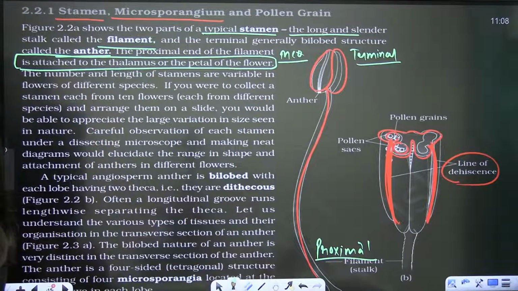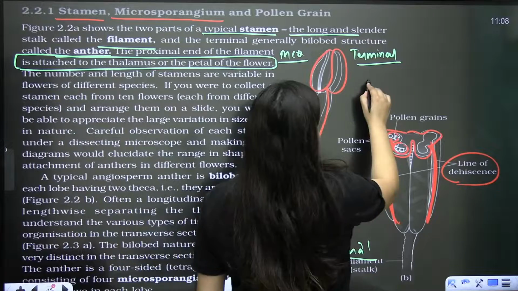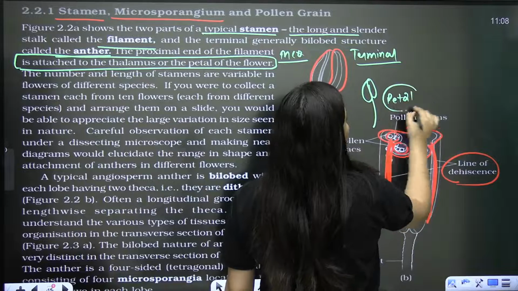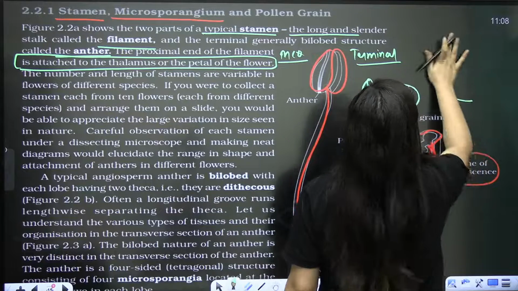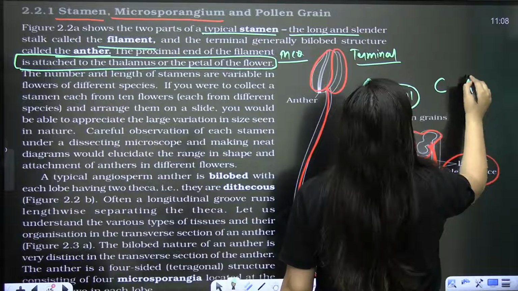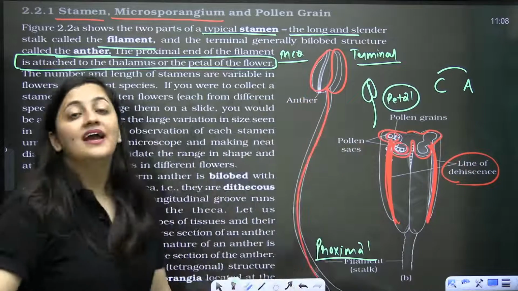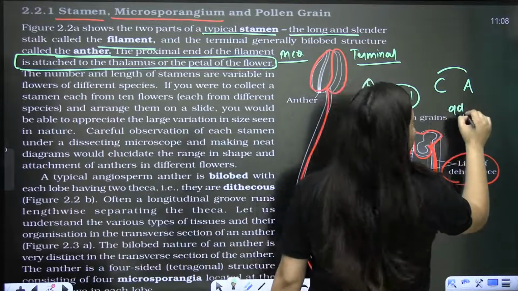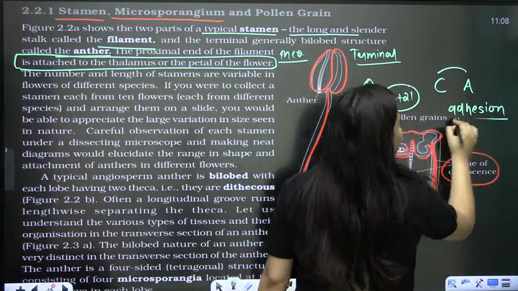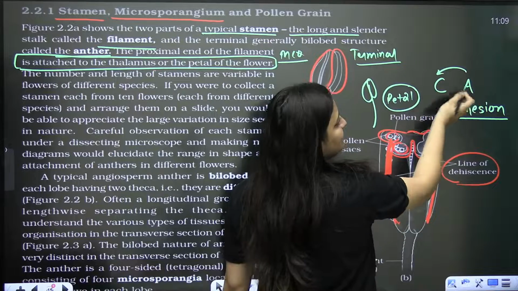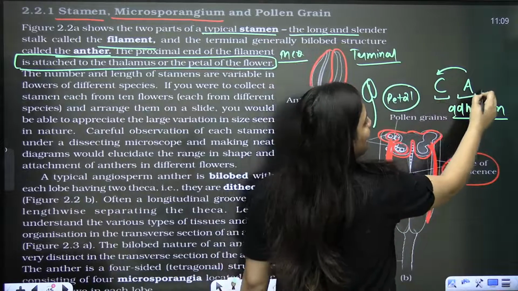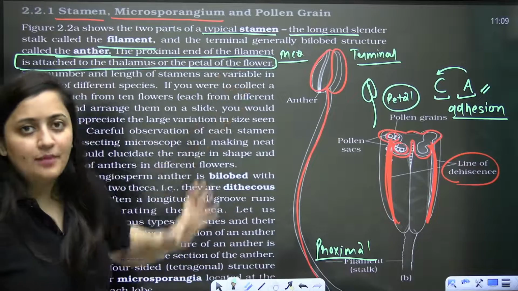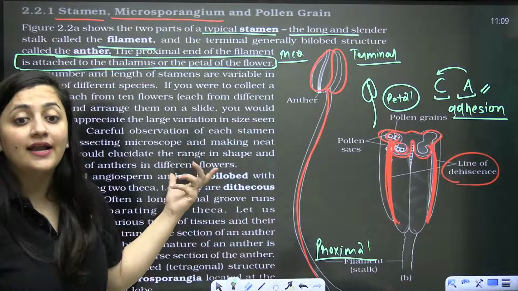Fine, MCQ. Done. So, bache, if the stamen's stalk is attached to the petal, do you know how we show it? This is showing the adhesion, as we discussed in morphology: your A is attached to the C. C means petal, A means androecium. So your stamen is attached to the petal. Clear, bache? It is showing the adhesion.